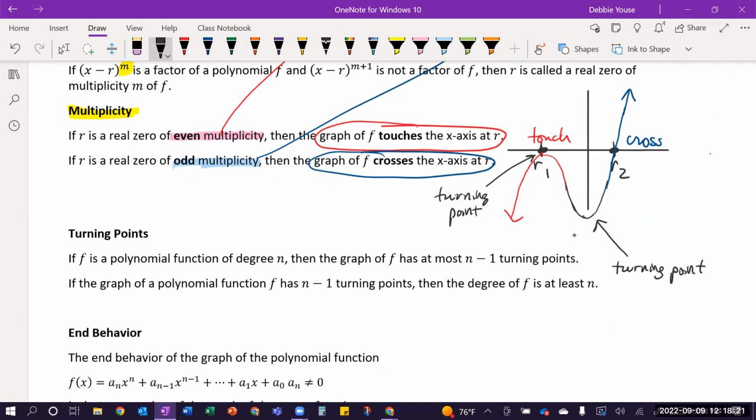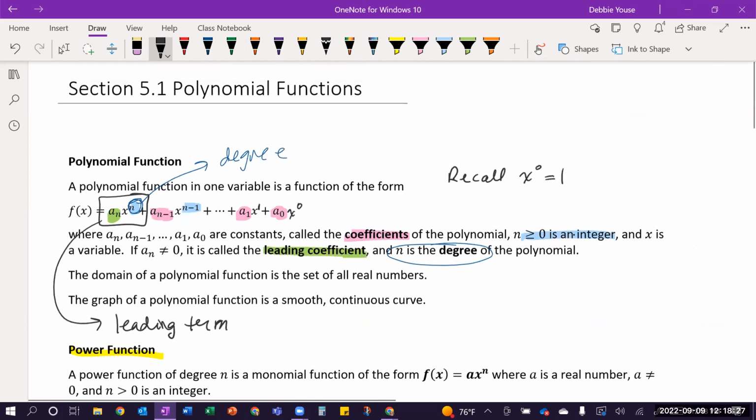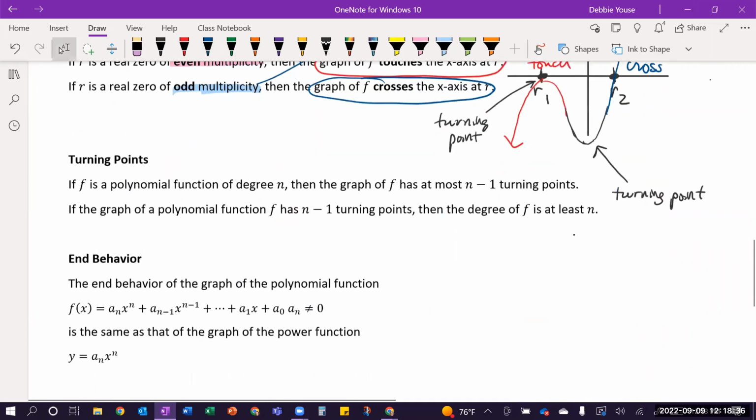And so we can have a certain quantity of those. So remember at the beginning, I went over the different parts here. And I said, one of the things that's important is this degree. That's going to be related to how many times this can turn. So down here for turning points, you look at the degree of the function. So it's degree n, and then you end up with at most one less than that. So this is n minus 1.